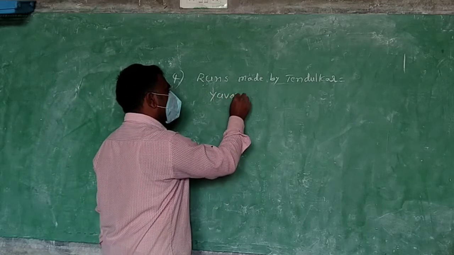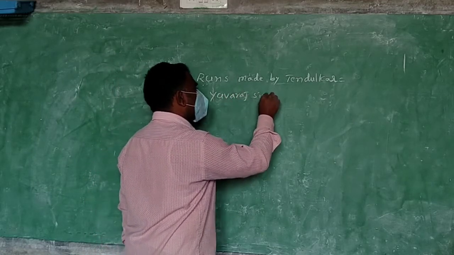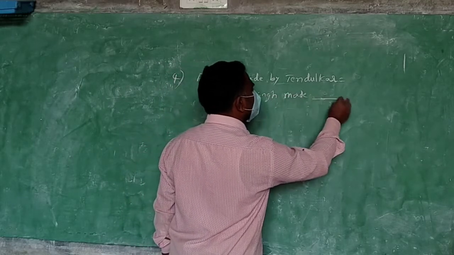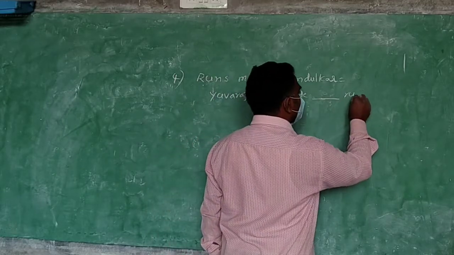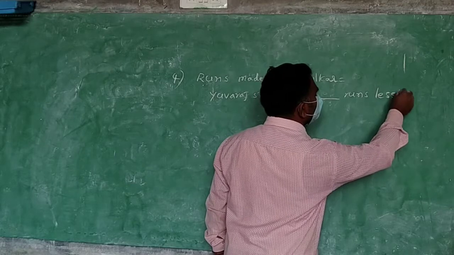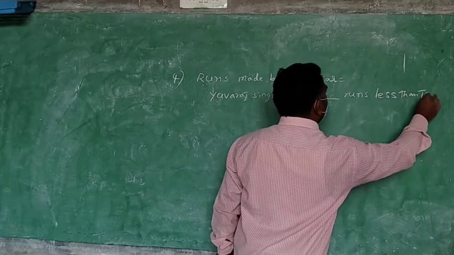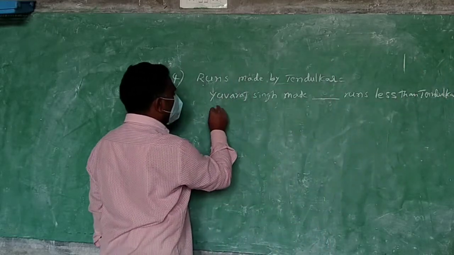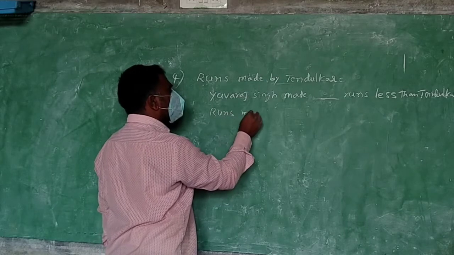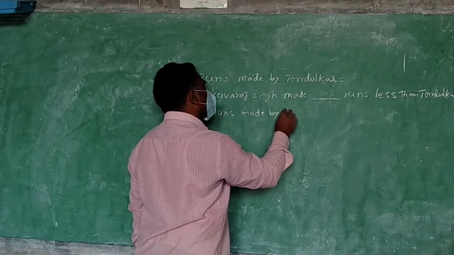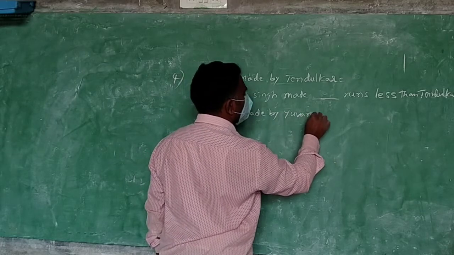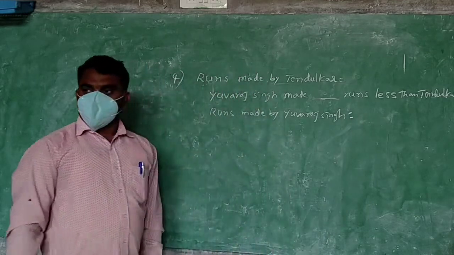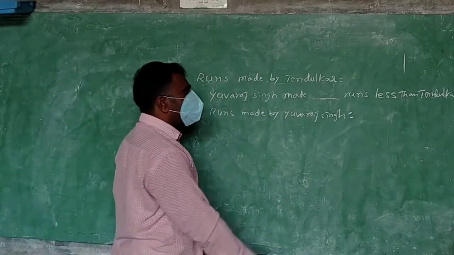Yuvraj Singh made 48 runs. Means something, a dash I am keeping here, runs less than Tendulkar. Now what are you going to find? How many runs made by Yuvraj Singh? By Tendulkar. So what should we do? Subtraction you will do and then you will write the answer here.